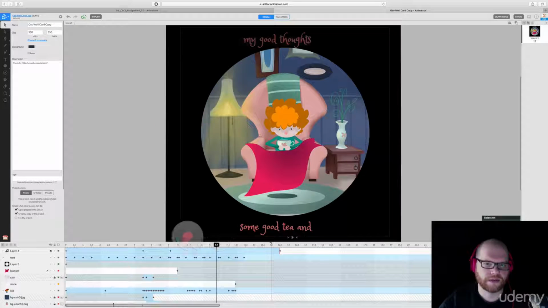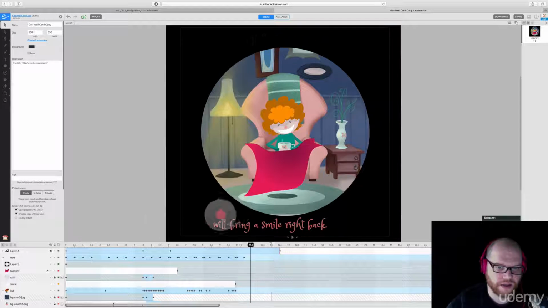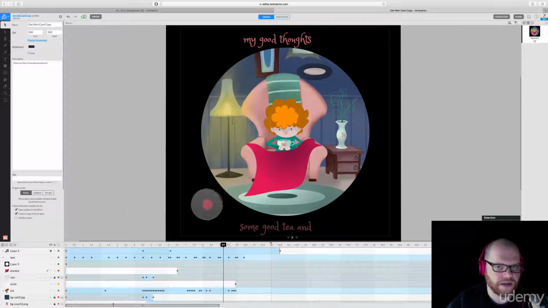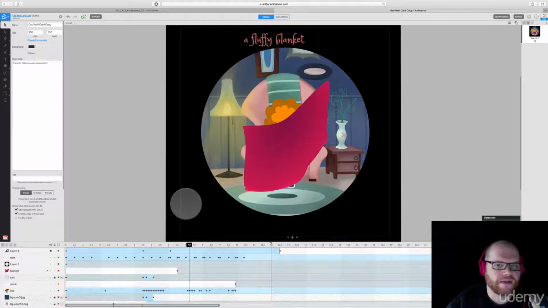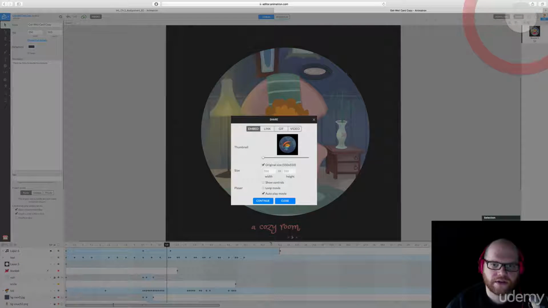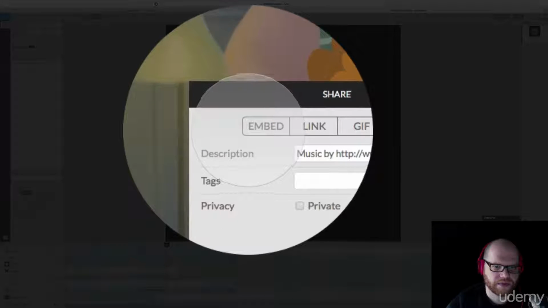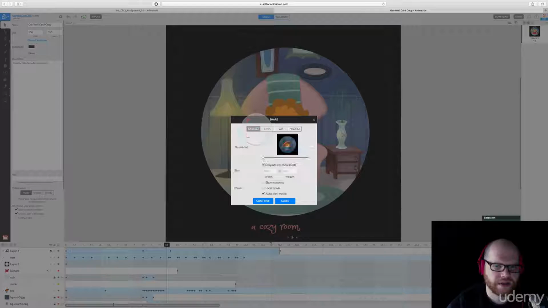How cool is that? So now we've customized this. Of course, these are subtle customizations that we did, but we've made it our own. Not as if we designed it completely on our own, but we are now ready to share. If you want to share, select the share button. We have embed, link, GIF, video. A little description of where the music came from. We can make it private. We can also do a loop movie, we can autoplay it. A lot of great features in here.